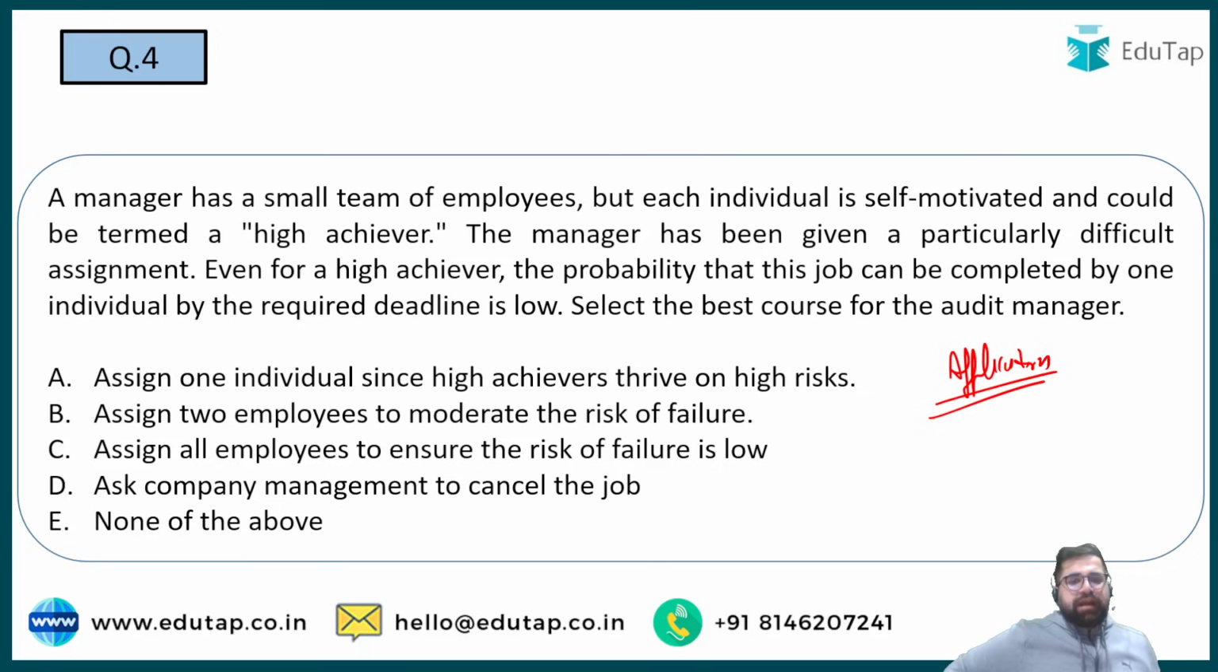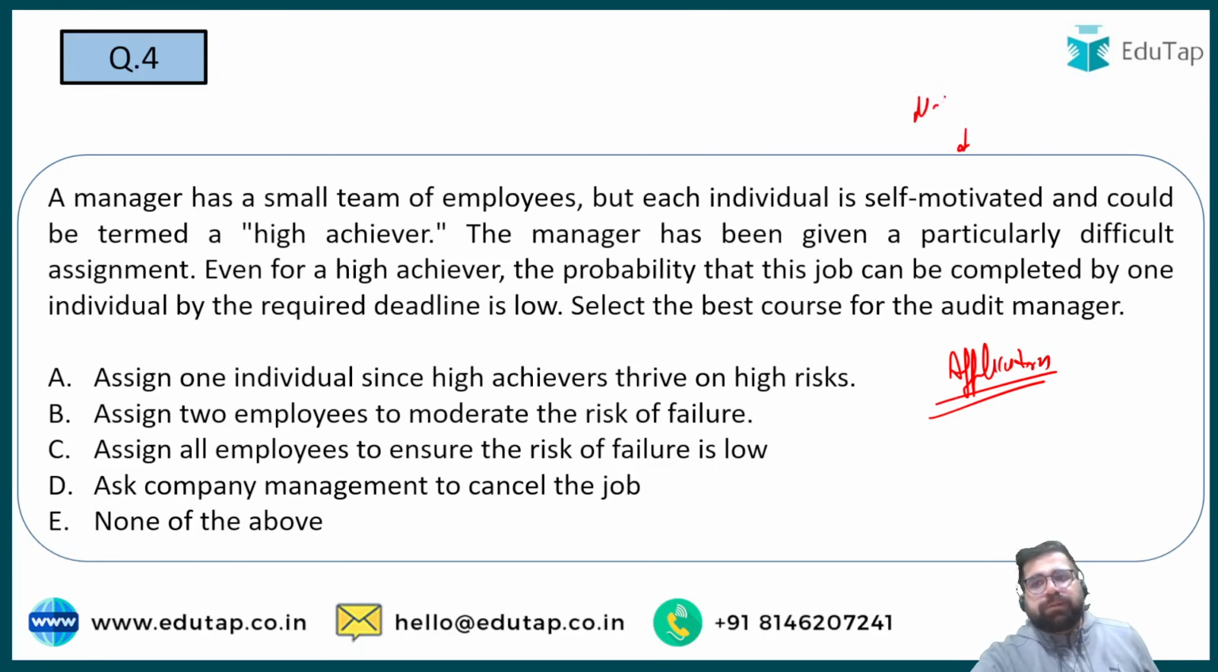Assign one individual high achiever, thrive on high risk. Assign two employees to moderate risk. Assign all employees to ensure risk of failure is low. Ask company management to cancel the job, or none of the above. Now, this is a kind of confusing question.